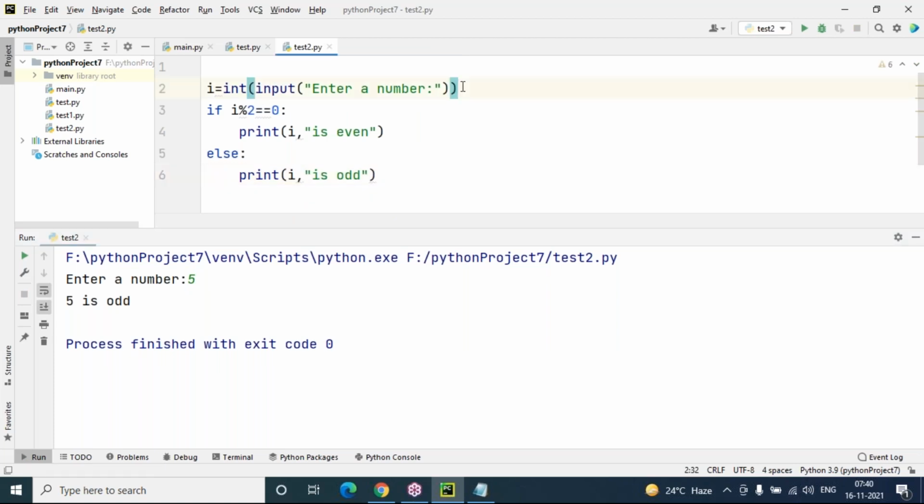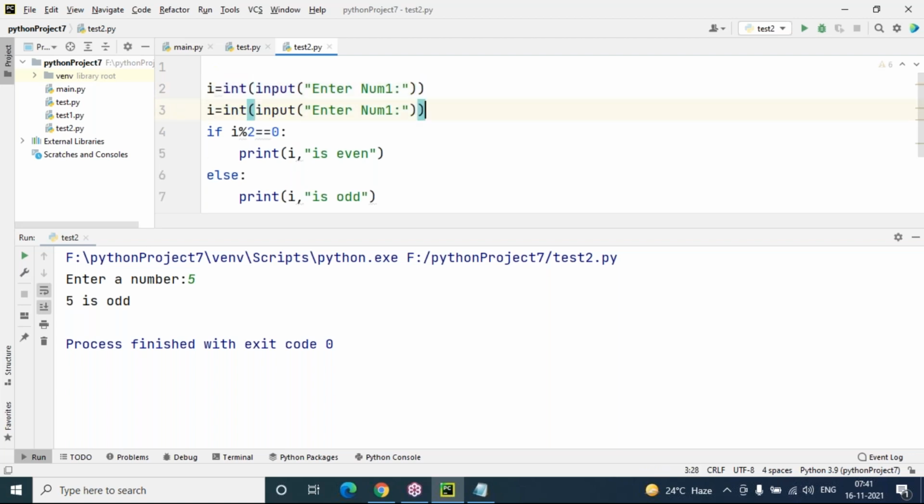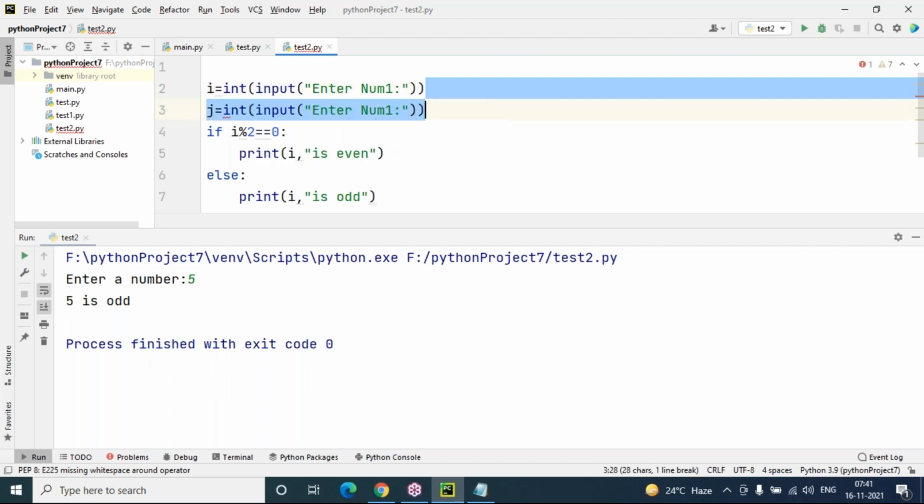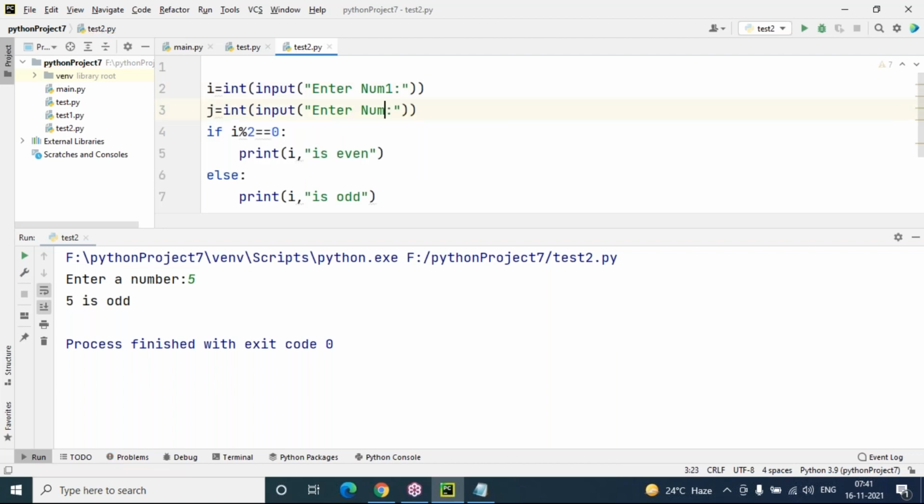Suppose I want to accept two numbers at runtime, enter number. These are very basic programs, so it is not required, but I'm just showing how to manage your code with simple conditions, j equals enter num two here. And if i greater than j, for example, any operator you can use. Greater than is an operator.